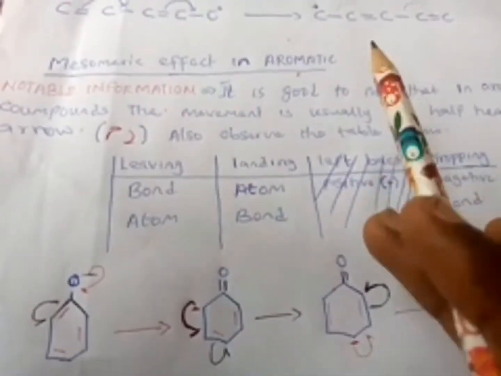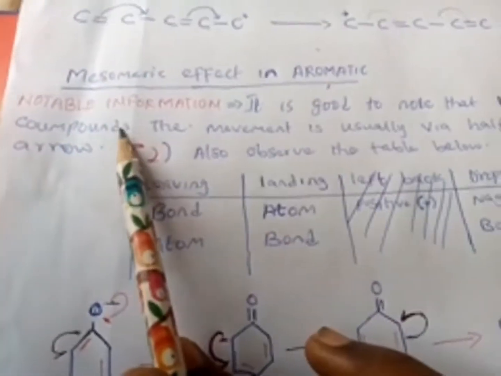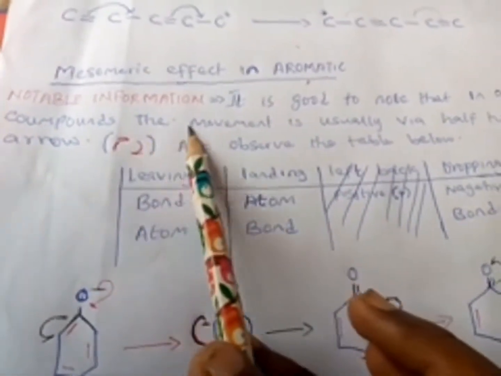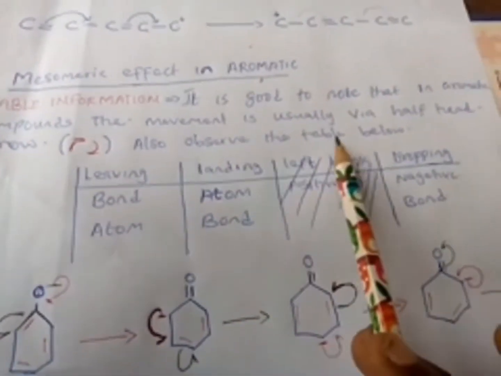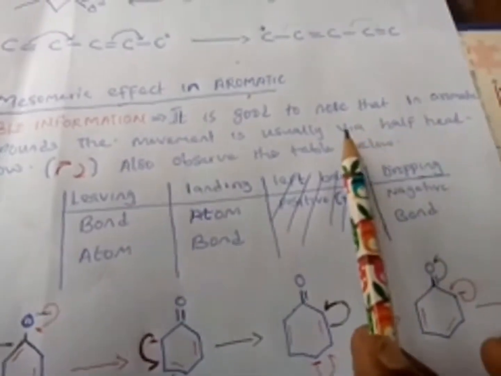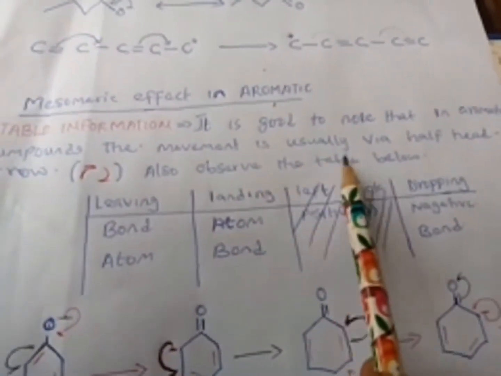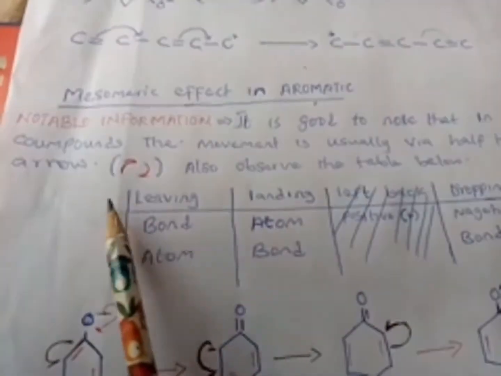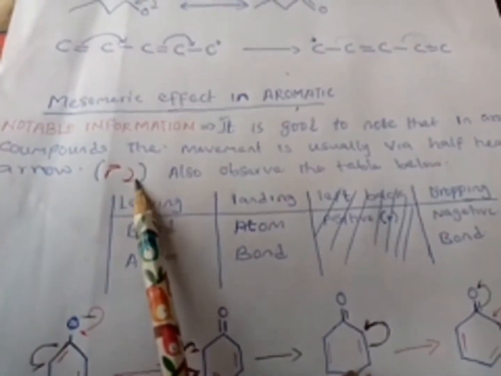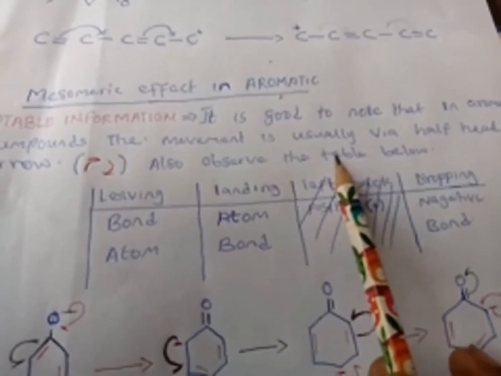But it also occurs in aromatic compounds. For mesomeric effect in aromatic compounds, there is some notable information. It is good to note that in aromatic compounds, the movement is usually via a half-head arrow. This is how the half-head arrow looks like. It is also observed in the table below.